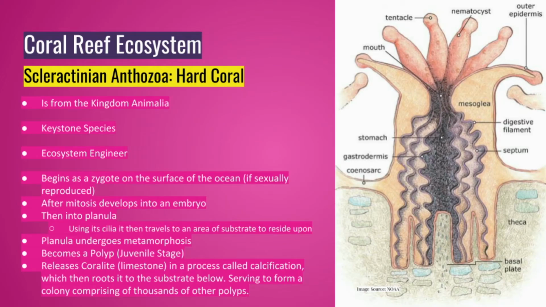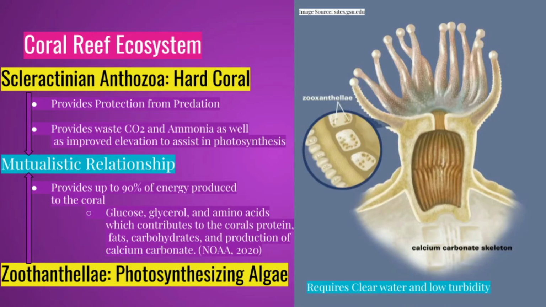After growing into a polyp, releasing corallite, and rooting itself to an ideal substrate, zooxanthellae enter into their endodermis. These two species form a mutualistic relationship wherein the coral provides the photosynthetic algae protection, and it in turn contributes 90% of its energy to the coral.